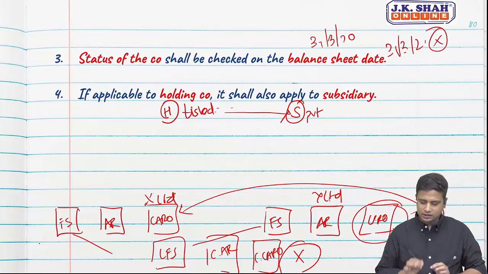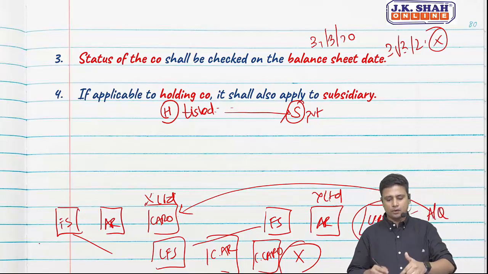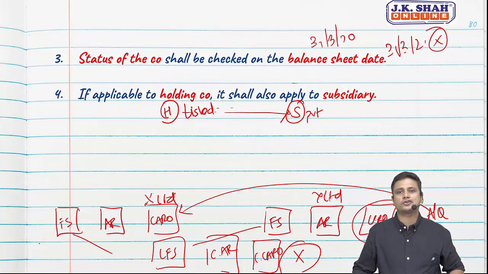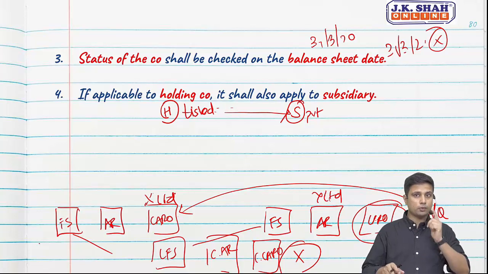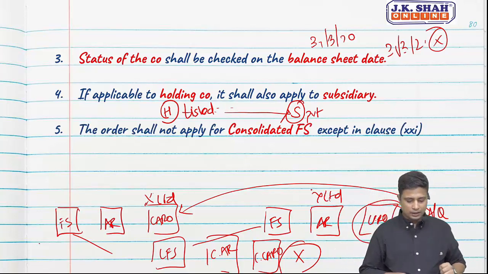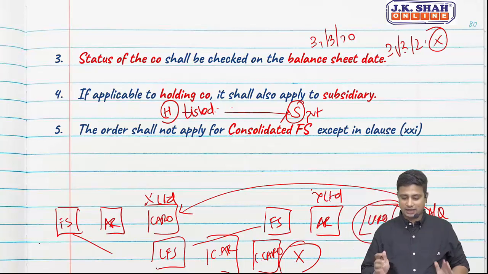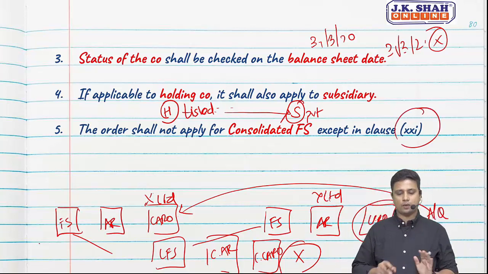So CARO of X Limited will also talk about CARO of Y Limited for that particular point for which there is a qualification or adverse remark. So this is a new provision, my friends, as per CARO 2020. The order shall not apply to CFS except in clause 21.